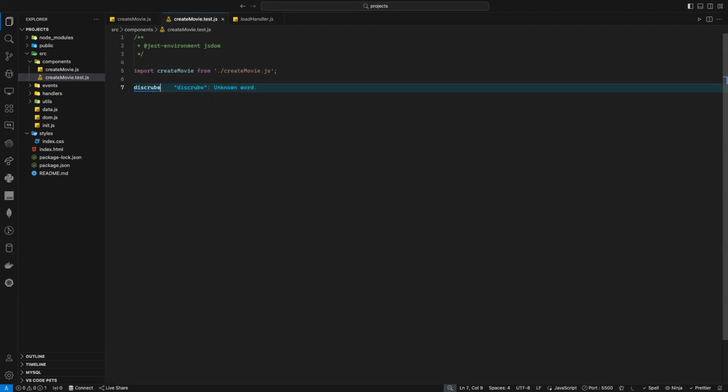Can anyone remind me how describe is working? I need to pass what I'm testing: create a movie. And of course, this describe is not correct. So describe like that, and create a movie element, and it will take a function like that.